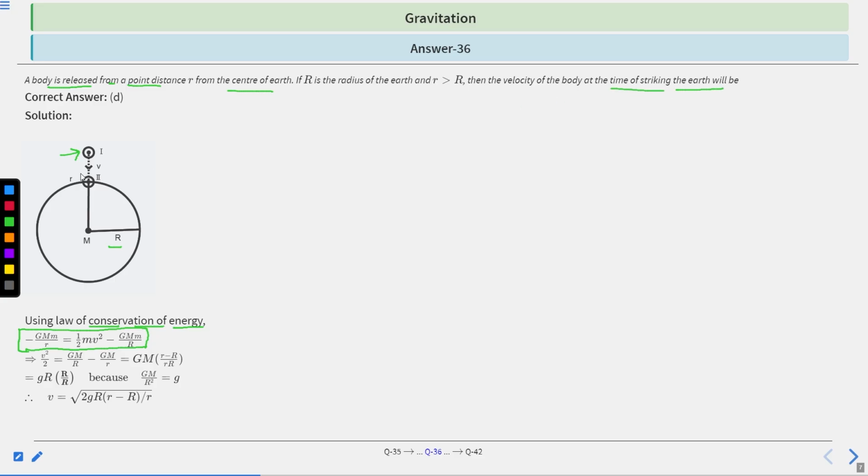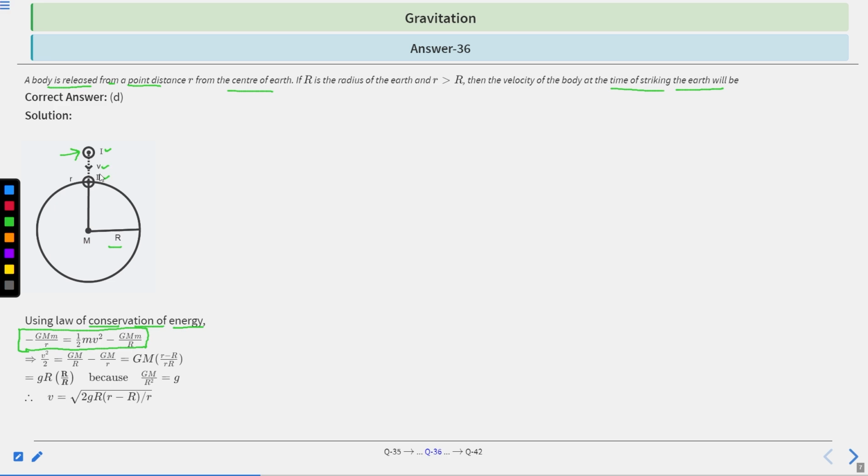Suppose when the body strikes the earth, its velocity is v. The initial position is the first and the final position, when the body strikes the earth, is the second, having velocity v.